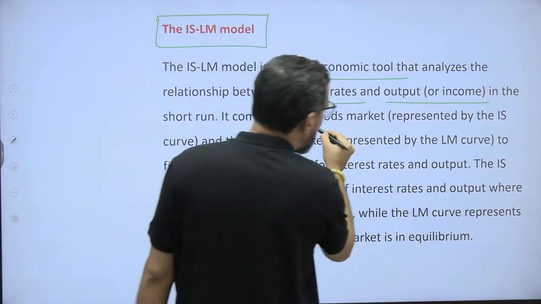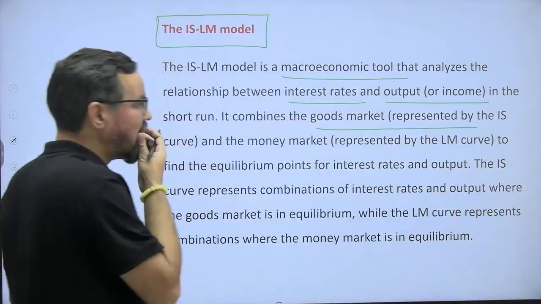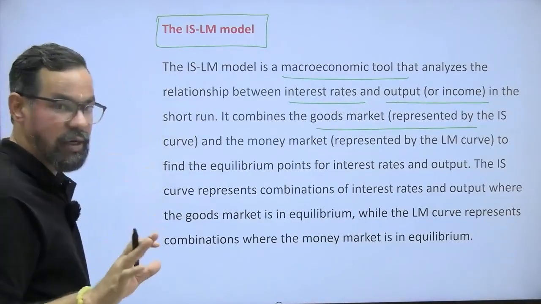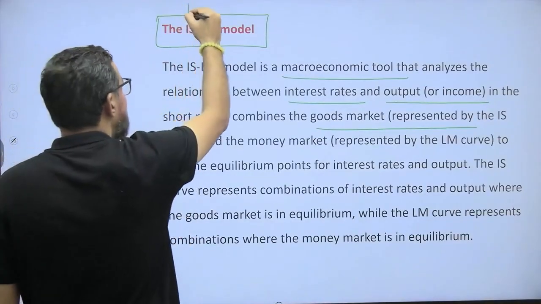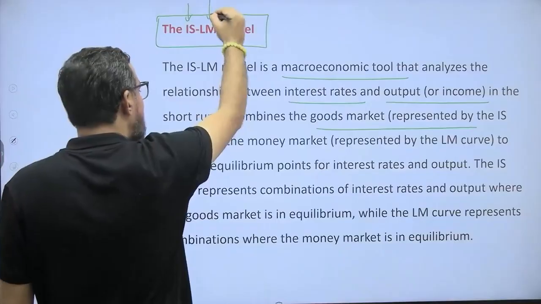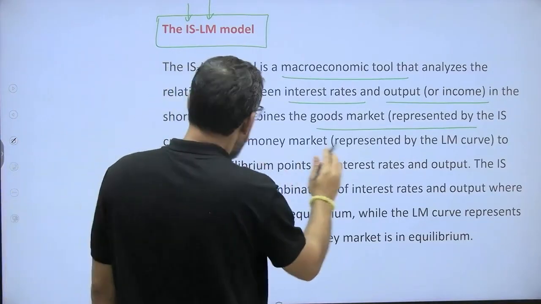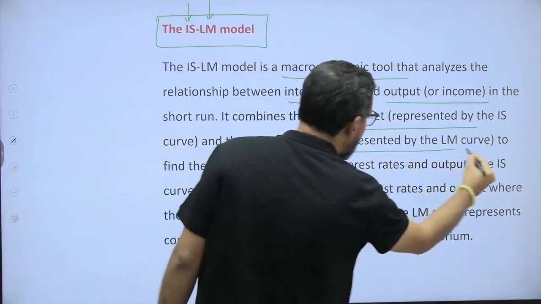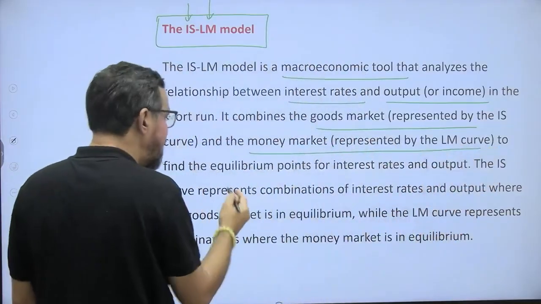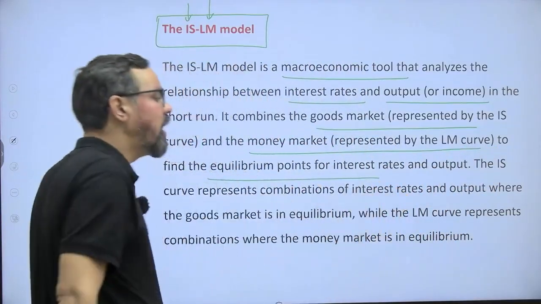It combines the goods market, which is represented by the IS curve, and the money market, which is represented by the LM curve, to find the equilibrium point for the interest rate and